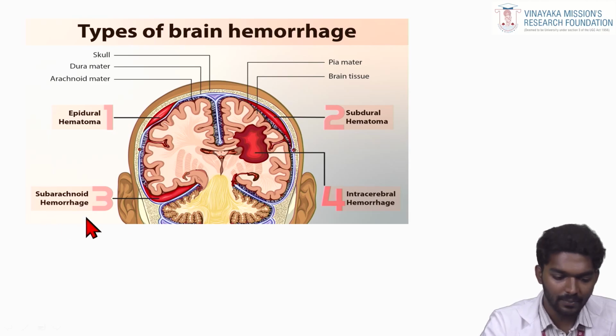Third is subarachnoid hemorrhage. Bleeding in the space between the arachnoid and pia mater is called subarachnoid hemorrhage. The last one is intracerebral hemorrhage, which means the bleeding is present inside the brain.